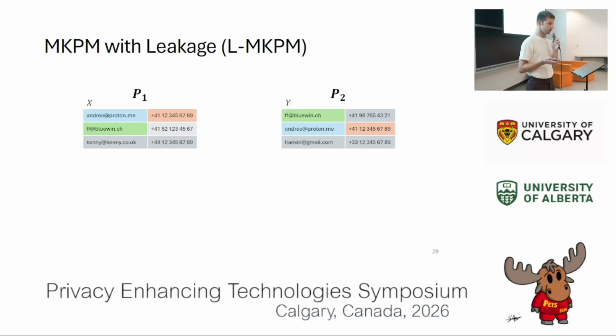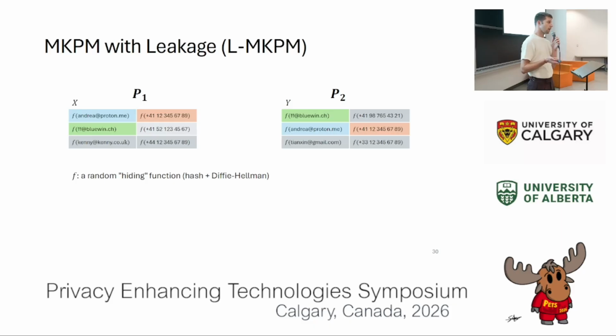These are again our inputs. And the first thing that happens is that all values in the inputs are hidden by some random hiding function. But crucially, all values in both sets are hidden using the same function. So repeated values are mapped to the same hidden values. And in the second step, these sets are shuffled. This happens independently for each set.